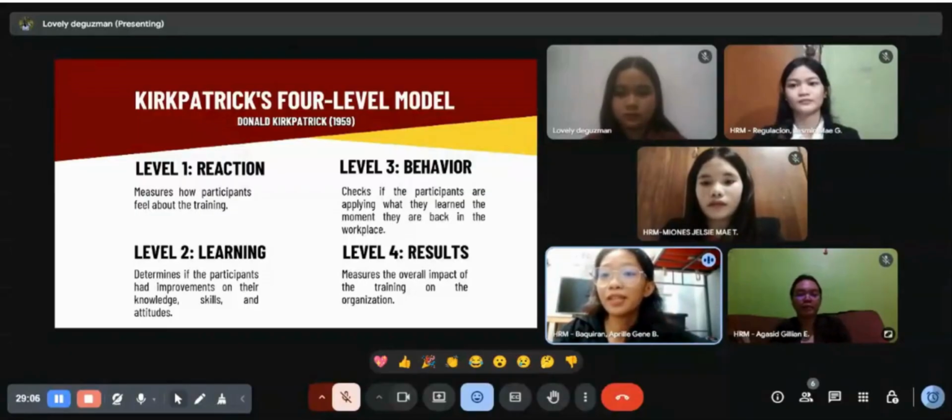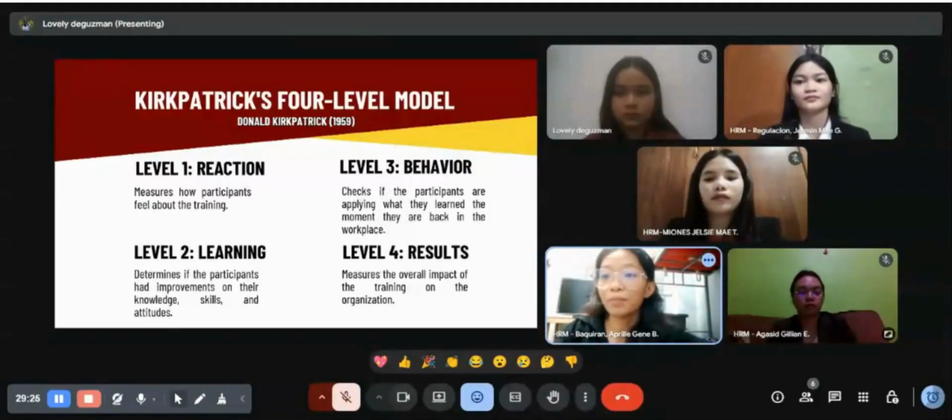At this level, the objectives of the company are the main focus. Analyzing business performance data and contrasting it with the training's goal is often how results are determined. And since training is not the only factor that can impact company outcomes, this is the most valuable level, but also the most difficult to measure.